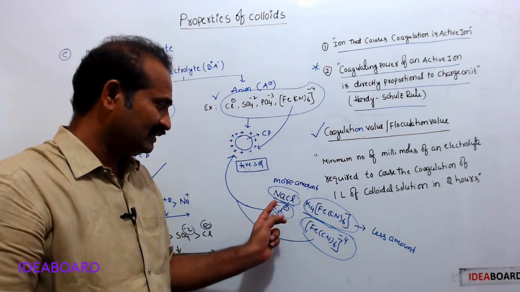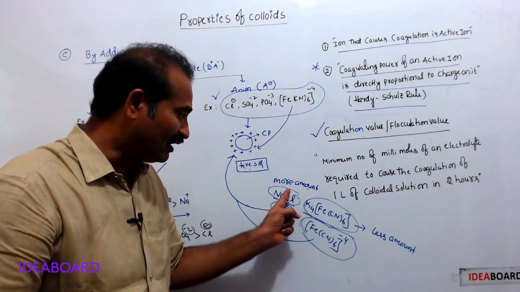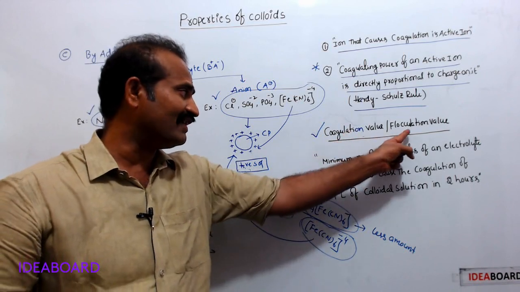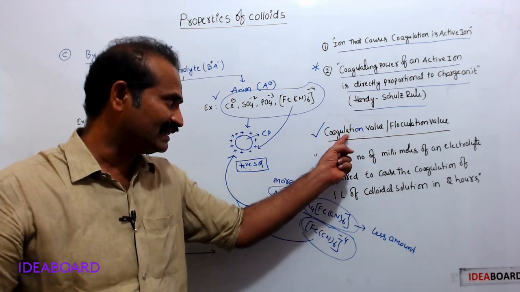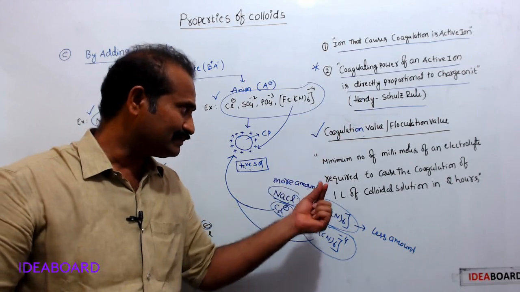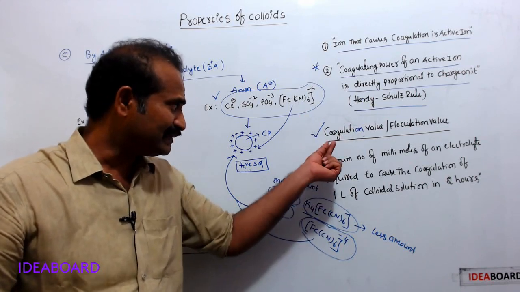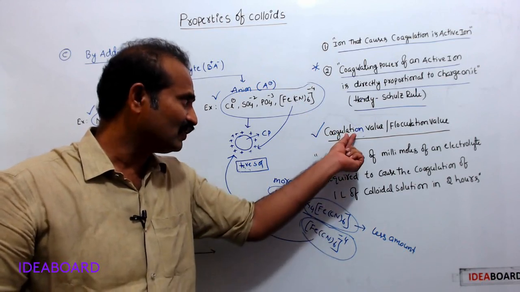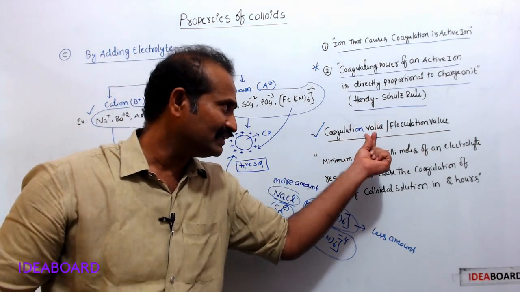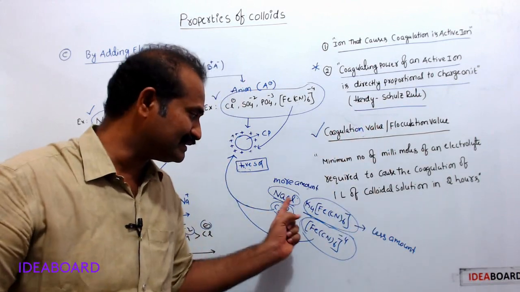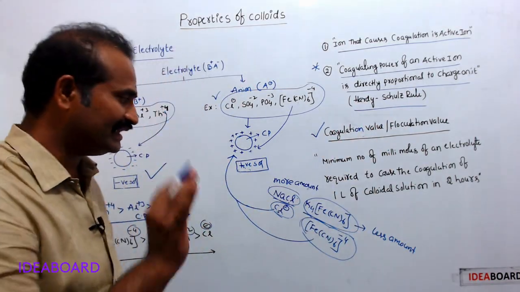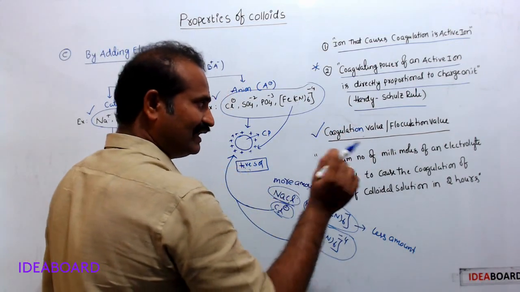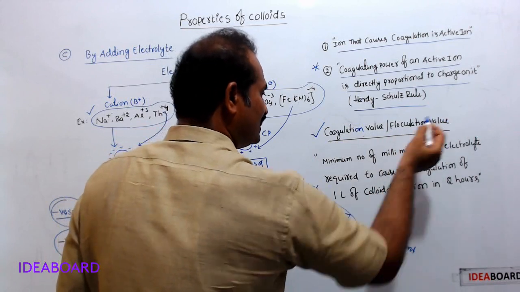Okay, here see, the coagulating power of electrolytes is expressed in terms of coagulation value or flocculation value. This term is used to express the coagulating power of an electrolyte. What is coagulation value?